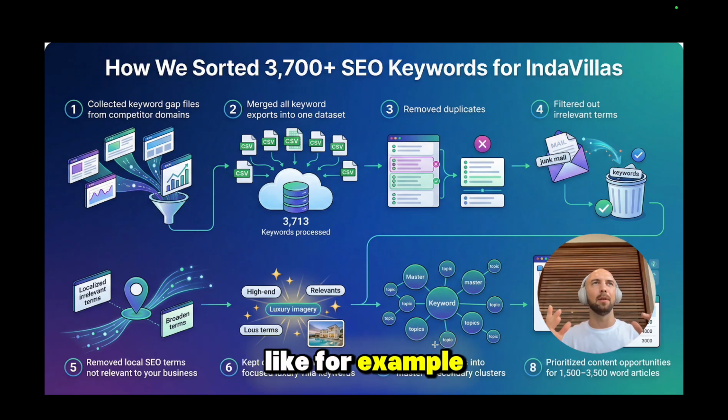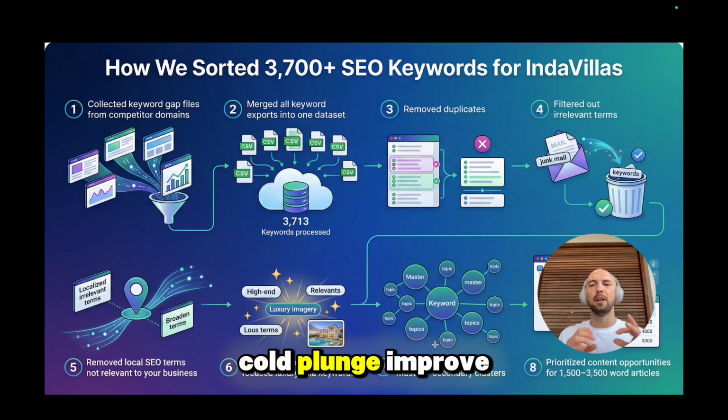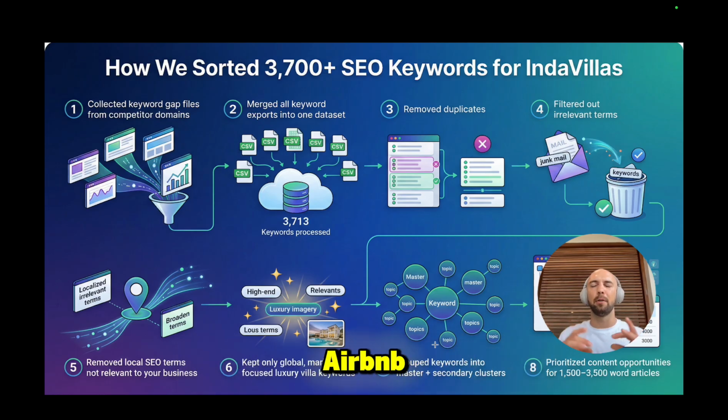Another example would be what amenities are the best to improve revenue for Airbnb. And then the secondary keywords could be how does cold plunge improve the revenue for Airbnb? How does hot tub improve the revenue for short-term rental management?